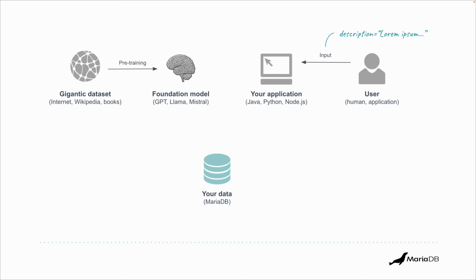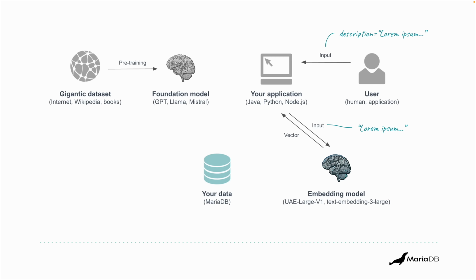Now, we want to use the LLM to produce the output for this user. But first, let's focus on when the user is trying to write something. For example, they are trying to update the description of a product. So that's what they sent to our application. We take that input and send it to another AI model, which is called the embedding model, which is usually produced by the same people that produce the foundation models.